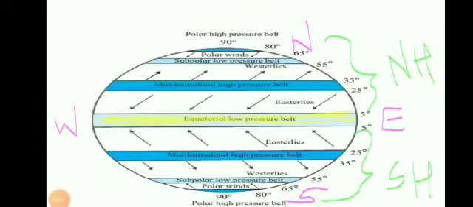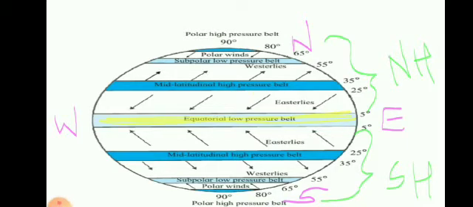In both the hemispheres, the winds blow from the high pressure area between 25 and 35 degree parallel to the equatorial low pressure belt. Due to the rotation of the earth, their original direction changes. In the northern hemisphere, they blow from northeast, and in the southern hemisphere, they blow from the southeast. These winds coming from both sides converge near the equatorial calm belt. These winds are known as easterlies. So from this figure we will try to understand it better.